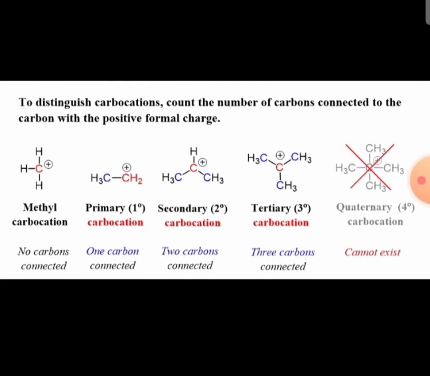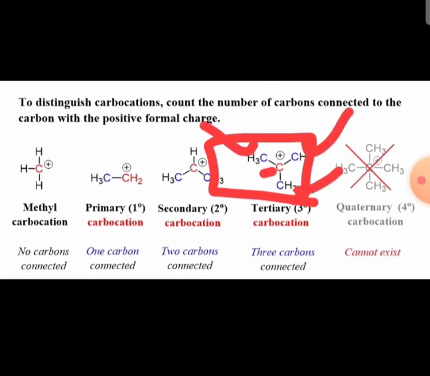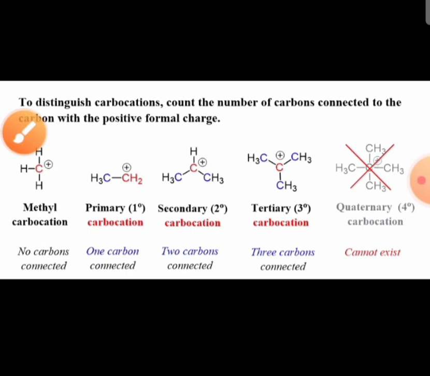Similarly, the tertiary carbocation is made up of four carbon atoms, and here also the second carbon atom, which has the formal positive charge, is surrounded by three carbons. It is connected to three carbons, so this carbocation is considered as tertiary carbocation.